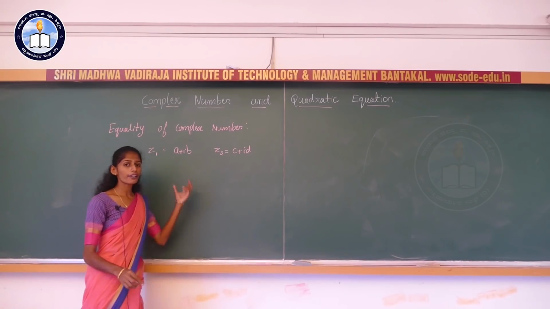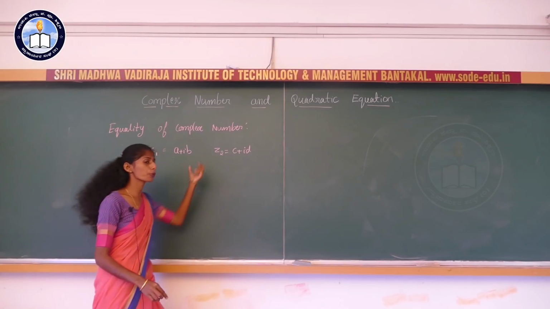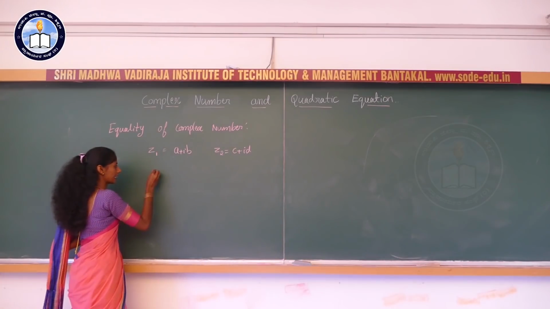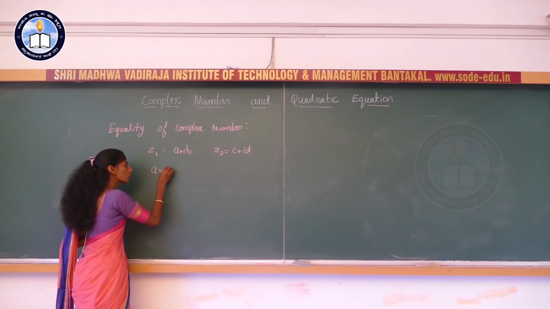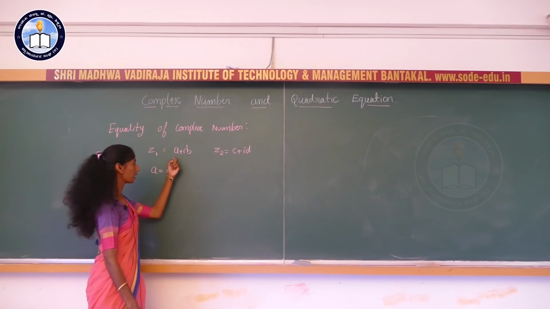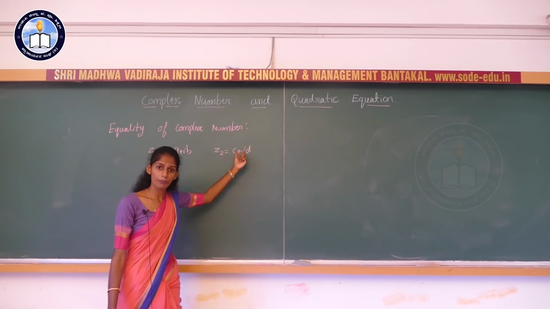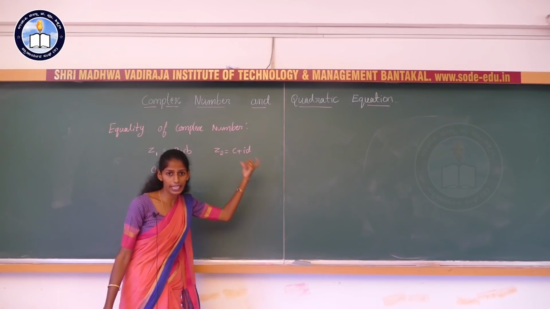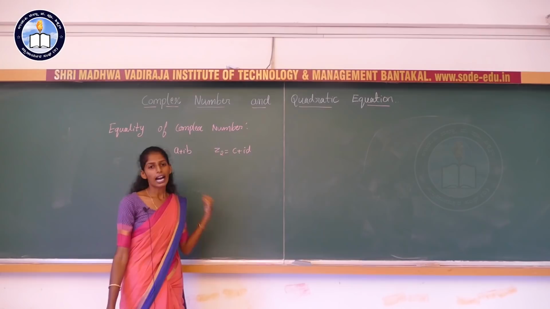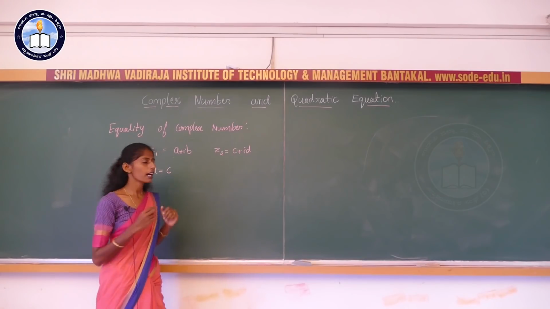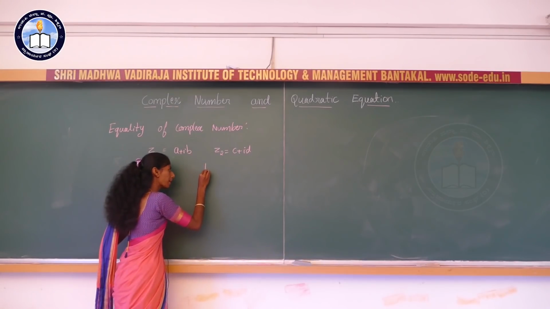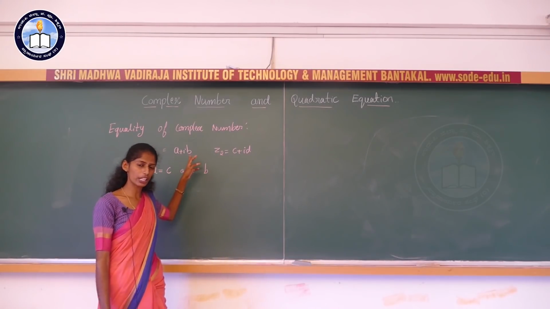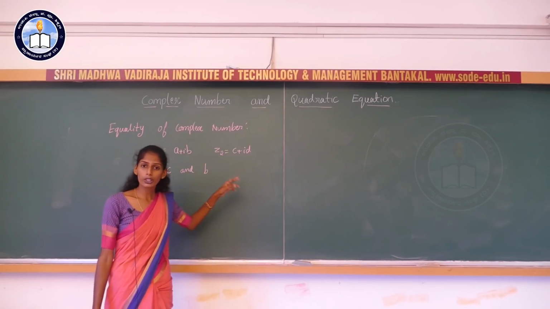The real part of one complex number has to be equal to the real part of the other complex number, that is nothing but a equal to c. Here the real part is a, here the real part is c. So the real part of one complex number has to be equal to the real part of the other complex number, and the imaginary part of one complex number, here the imaginary part is b, is equal to what?